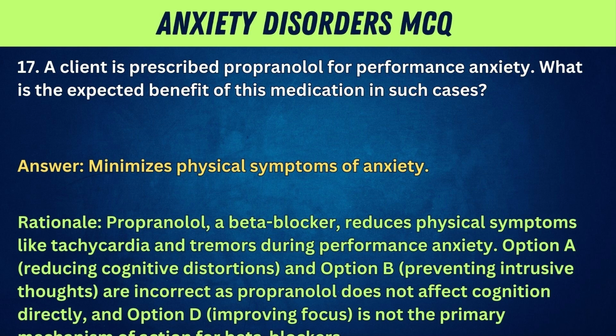Option A, reducing cognitive distortions, and option B, preventing intrusive thoughts, are incorrect as propranolol does not affect cognition directly. And option D, improving focus, is not the primary mechanism of action for beta blockers.